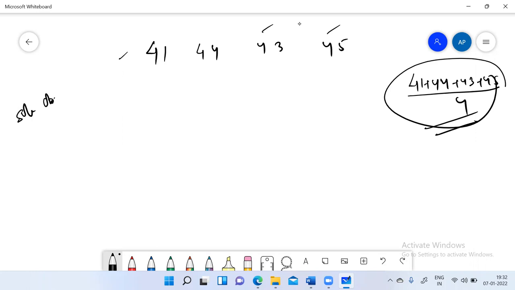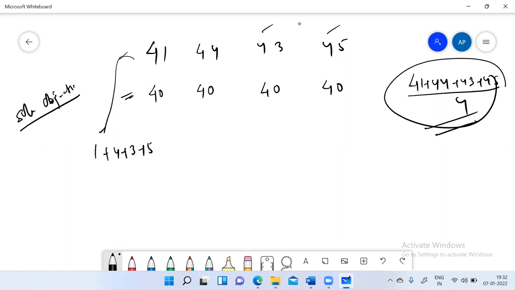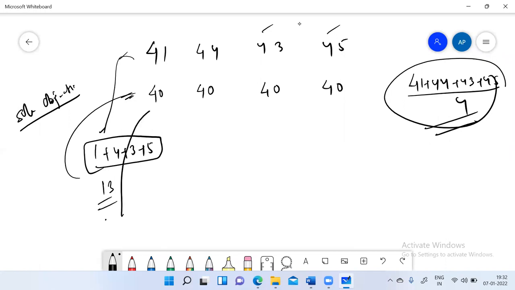to make everyone same. And if I redistribute it in a way so that every number is same, that value will be my average. So what I'll do here, I'll keep 40 for everyone here. And if I keep 40 for everyone here, I'll be getting 1 plus 4 plus 3 plus 5 in my hand extra. That is needed to be redistributed again. So if I sum it, this will be 13. And this 13 should be redistributed to all these 4 values.